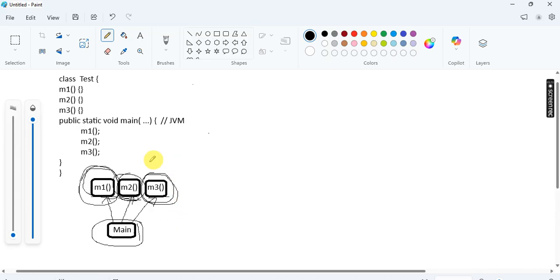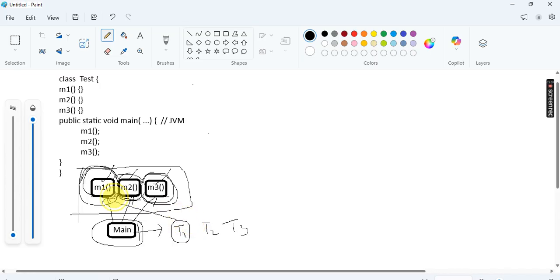Suppose the main thread does not execute the m1, m2, m3 methods itself. Instead, the main thread creates separate threads, for suppose thread 1, thread 2 and thread 3. I want to assign the m1 function to thread 1.